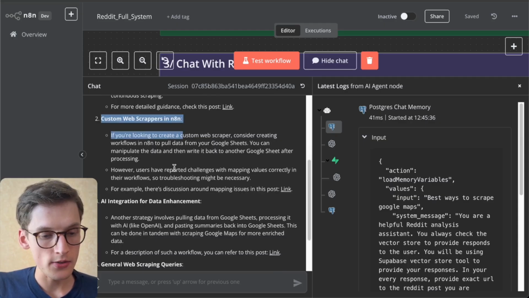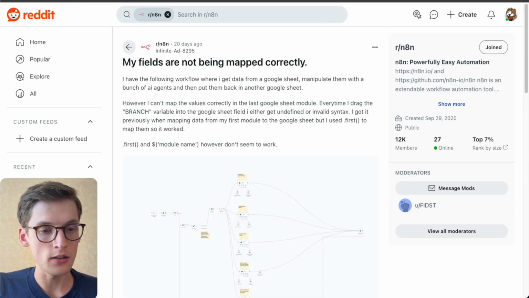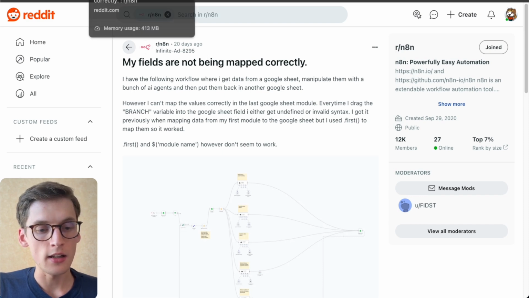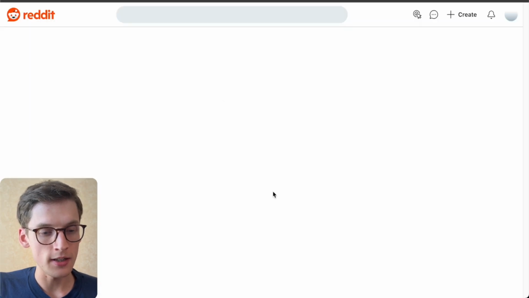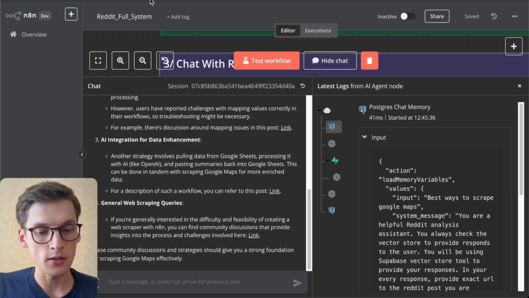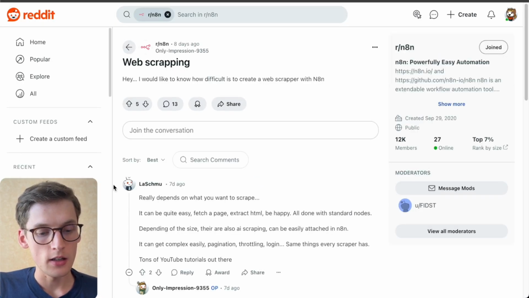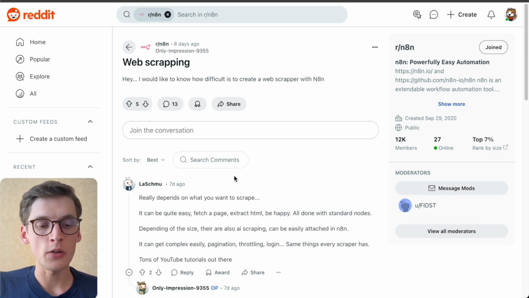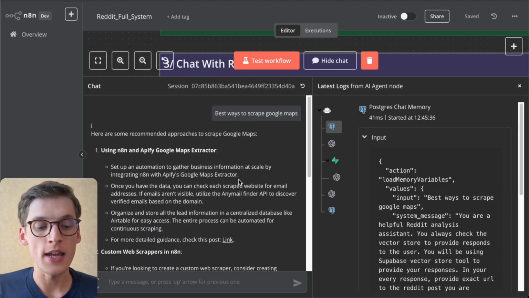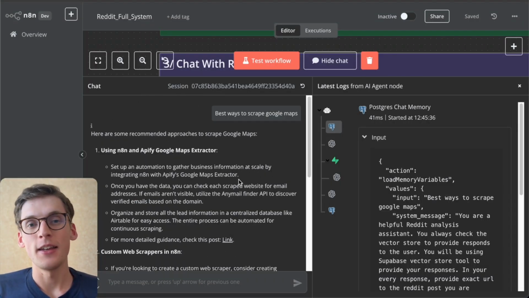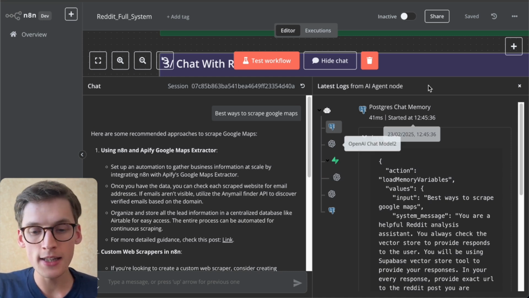And the second way is to use custom web scrapers in n8n. So we also get the link to that, posted 20 days ago by Infinite Ad 8295. So thank you for that, as well as the AI integration for data enhancement. So that's how we can use it for Google Maps, as well as general web scraping queries, where it responds with a comment around web scraping possibilities. So I think we can also look through this data as well. This agent pretty much works by analyzing the vector store and responding according to the data it has. So that is the end result.